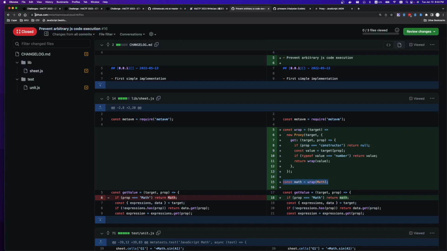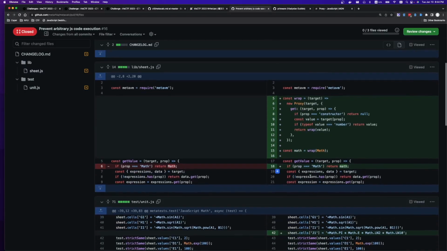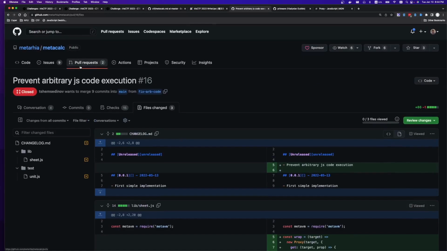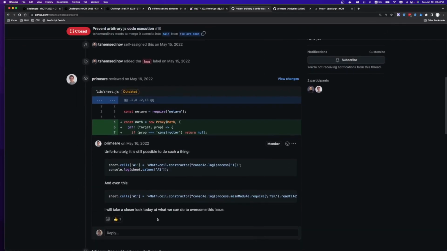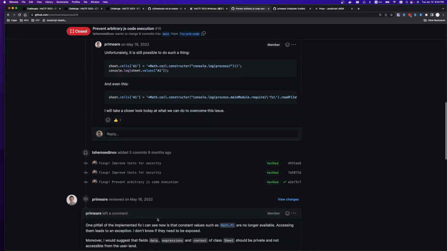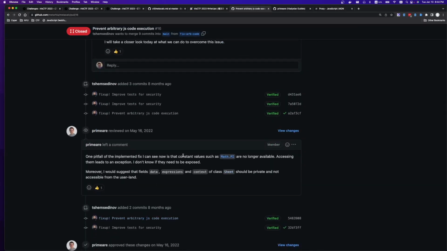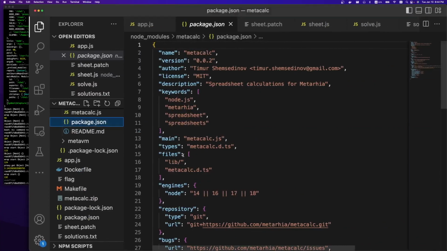And so the original author of this package wrapped the math package in this proxy. And it's pretty hard to bypass this proxy. And so the original person who reported this issue, I guess, signed off on this. Yeah, they continued. And our job was to bypass their fix.